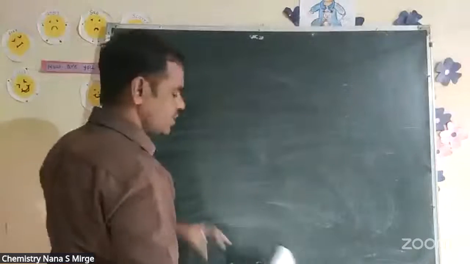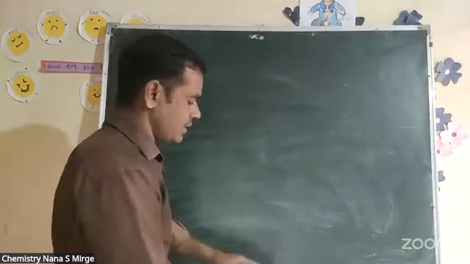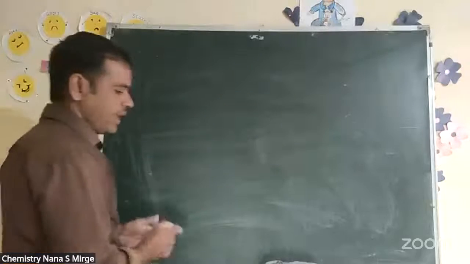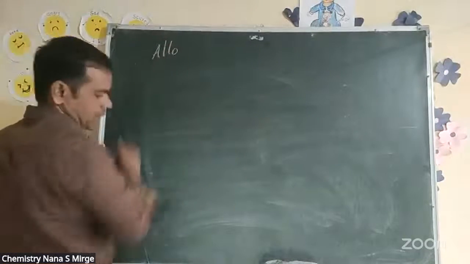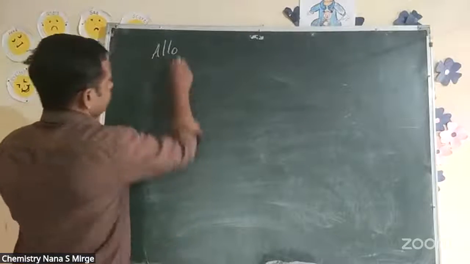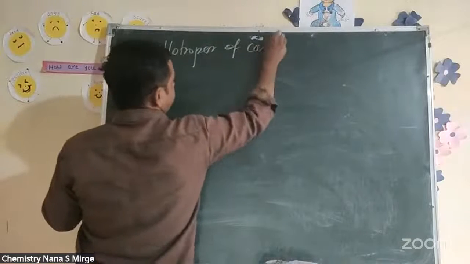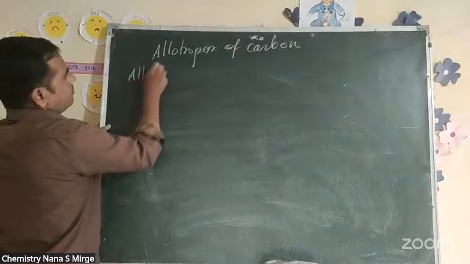What is the next property of carbon? Carbon has certain types of allotropes. The first property is allotropes of carbon. What is the definition of allotropes?